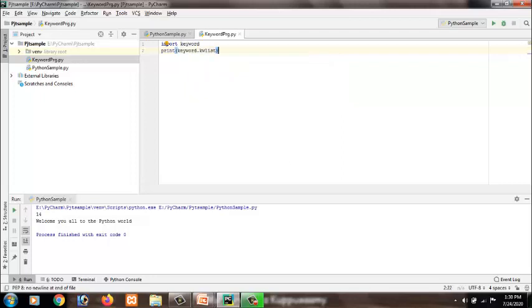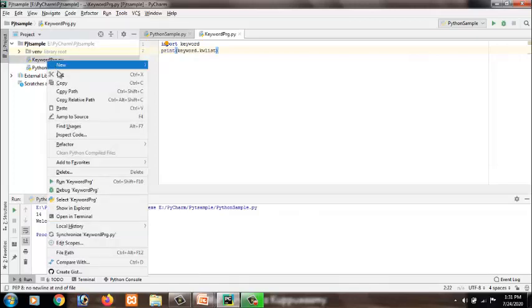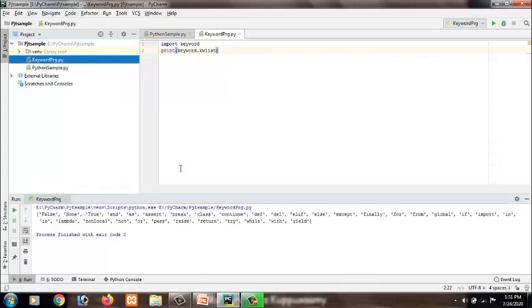So this is the code to know the list of keywords in Python. You can type this in whatever environment you are working with. After typing the code, you have to execute this program. See on the left side, two files are open. Now you want to execute your keyword program dot py file only. So select this file, right click and then run. At the bottom, you can see the list of keywords in PyCharm. It is False, None, True and likewise all of them are given here.